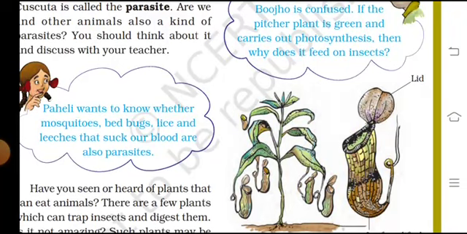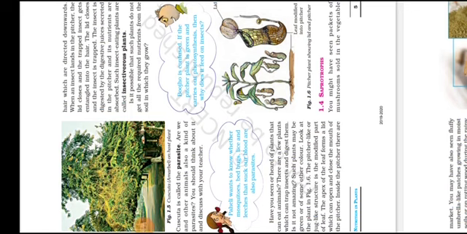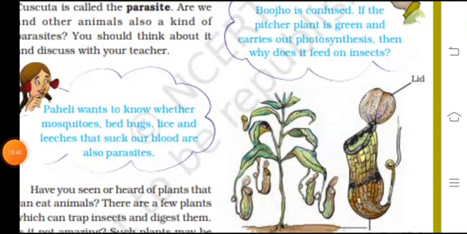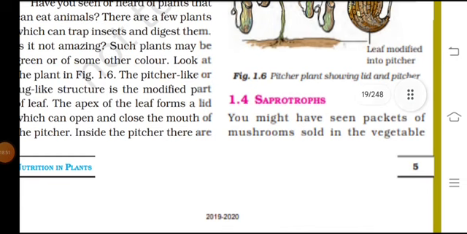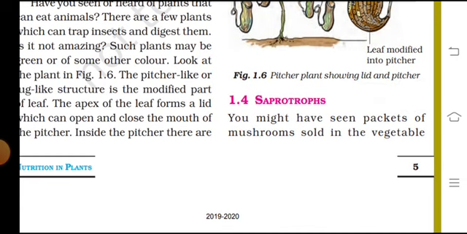If the pitcher plant is green and carries out photosynthesis, then why does it feed on insects? Picture of a plant showing the leaves and the modified leaf.